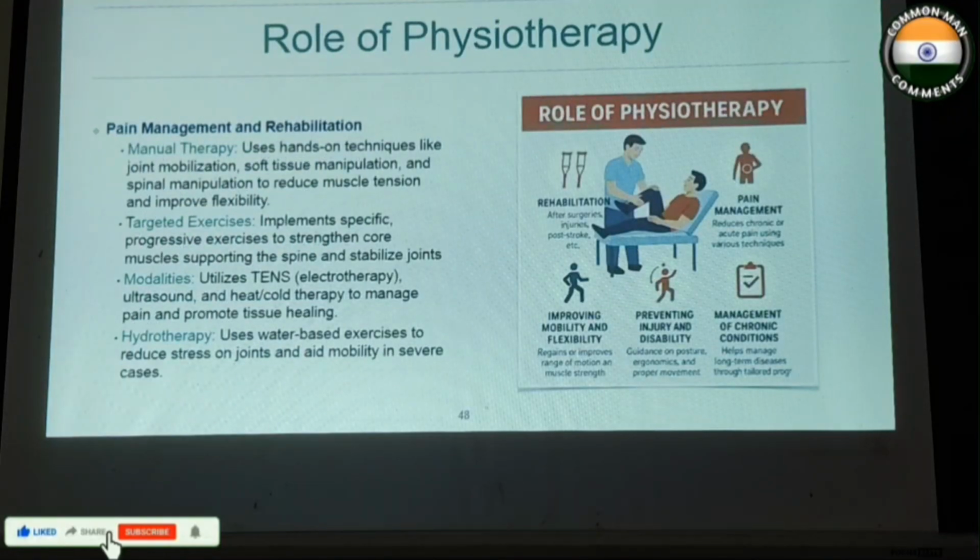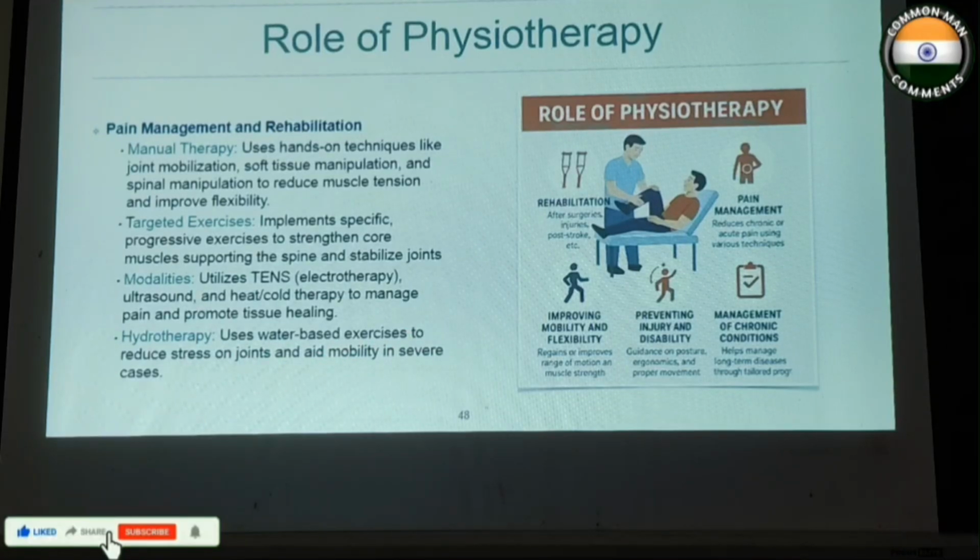So role of physiotherapy: pain management, rehabilitation, mainly by manual therapy, uses hands-on techniques like joint mobilization, soft tissue manipulation, and spinal manipulation to reduce muscle tension and improve flexibility. Targeted exercises by implementing specific progressive exercises to strengthen core muscles, support the spine and stabilize joints. Modalities like TENS, ultrasound, heat and cold therapy, and hydrotherapy uses water-based exercises to reduce stress on joints and aid